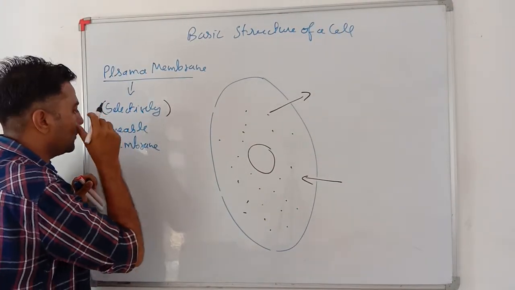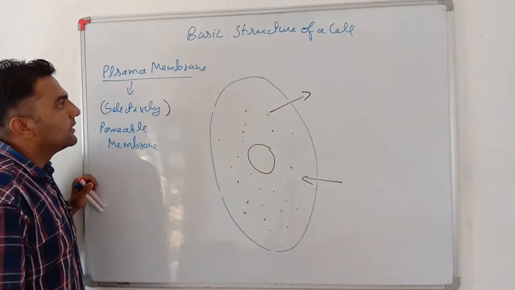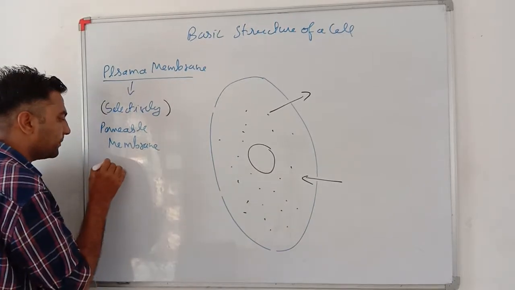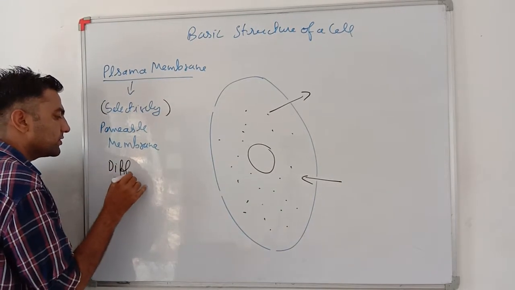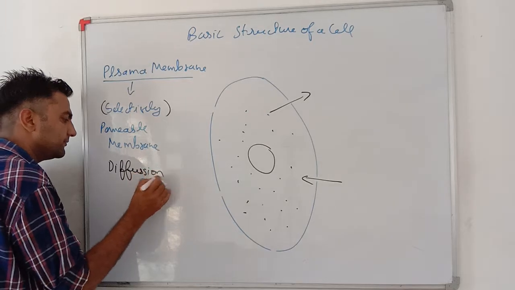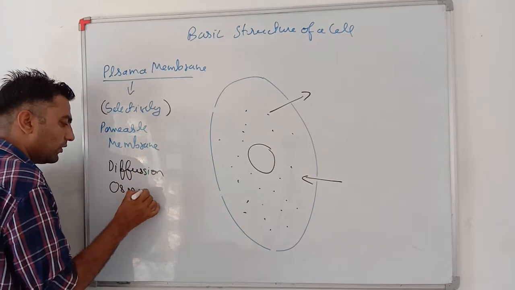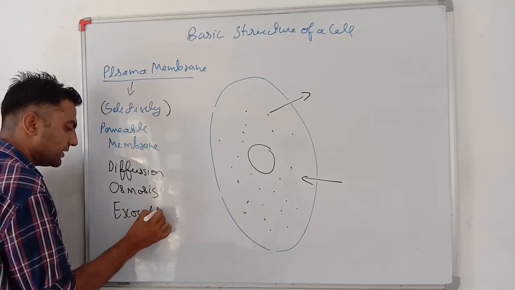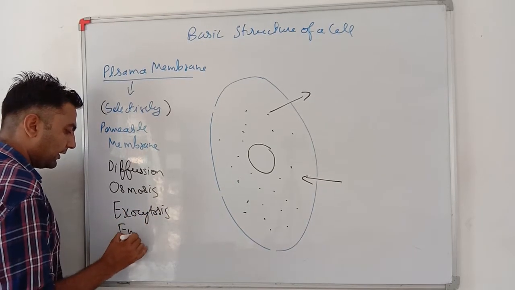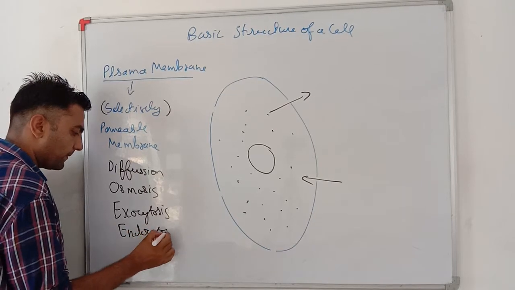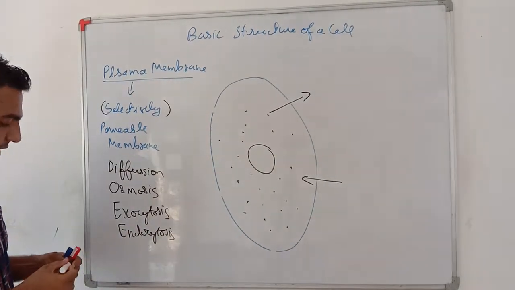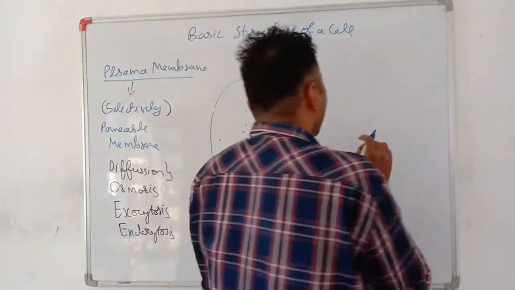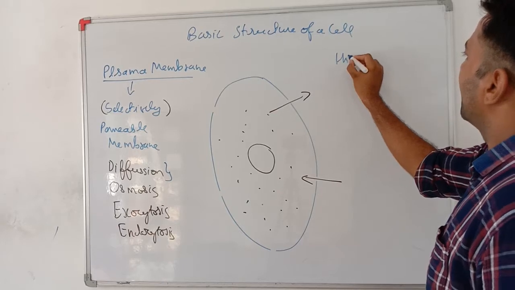That's why it is called a selectively permeable membrane. See my dear students, very important. This exchange takes place through the processes of diffusion, osmosis, exocytosis and endocytosis.